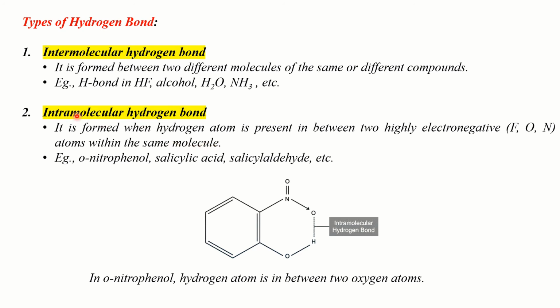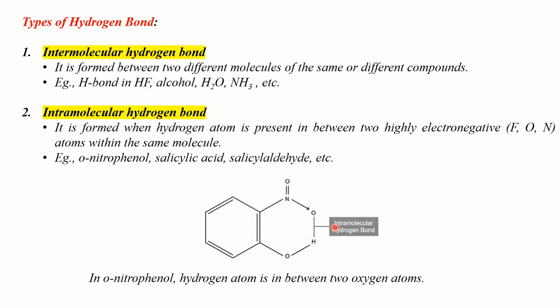Such a hydrogen bond is called intramolecular hydrogen bond, and some examples of compounds which exhibit intramolecular hydrogen bonds are orthonitrophenol, salicylic acid, salicylaldehyde, and so on. Here, this is the structure of orthonitrophenol, and you can see that there is a hydrogen atom present between two highly electronegative oxygen atoms within the same orthonitrophenol molecule.